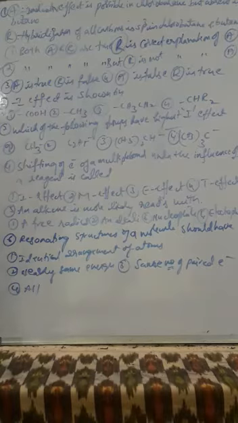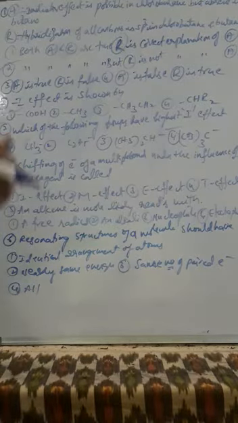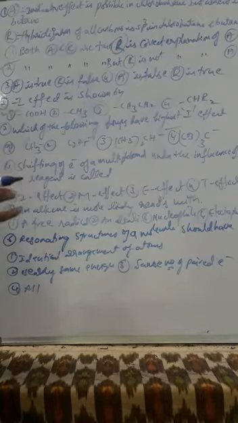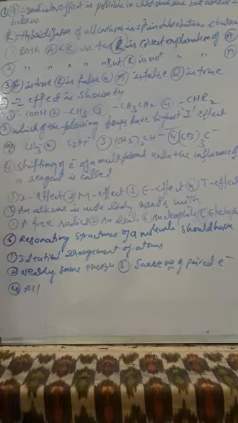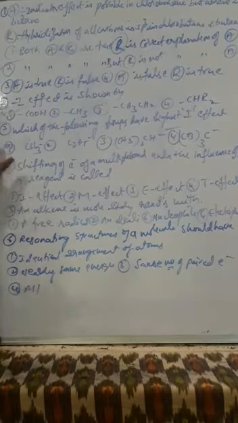Next, shifting of electrons of a multiple bond under the influence of a reagent is called what? Transfer of shared pi electrons from a multiple bond towards another atom or a group, in the presence of an attacking agent, is called the electromeric effect. So this is the definition.